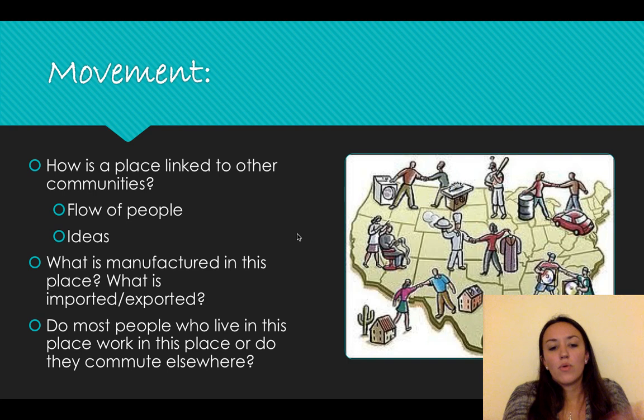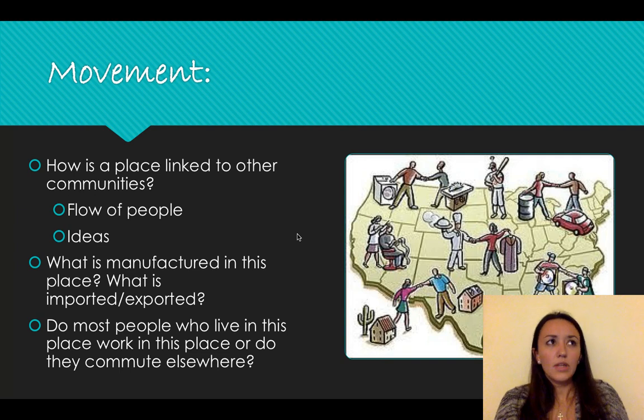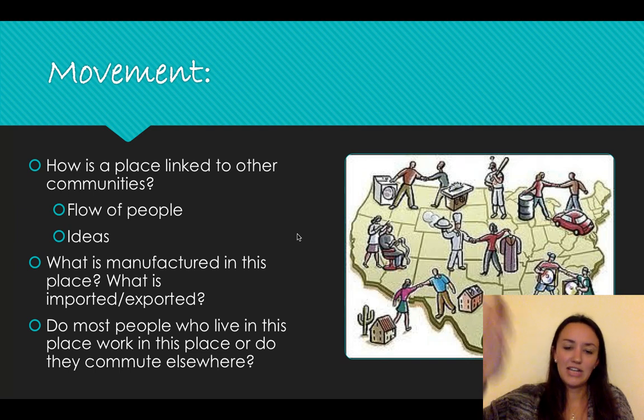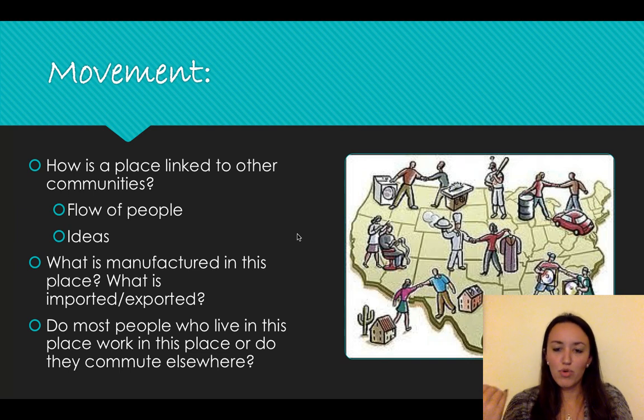So how are we linked to other communities? Well, for example, Long Island has a very high Italian population. I'm Italian, many of us are. But a lot of us can have parents that were born in Italy. I have friends whose parents were born in Italy, or people whose grandparents were born in Italy. No matter how many generations you're separated, at some point, your Italian ancestor came here, and they brought their cultures, they brought their cooking, they brought some of their language, they brought their traditions that have been passed down from year to year. So in a way, we could say that Long Island is connected to Italy.